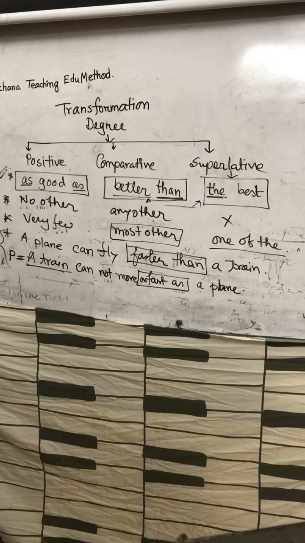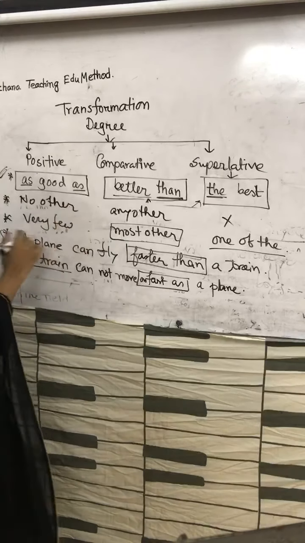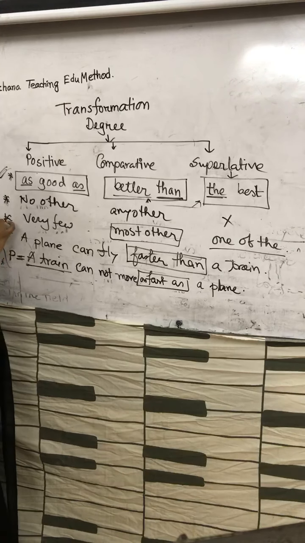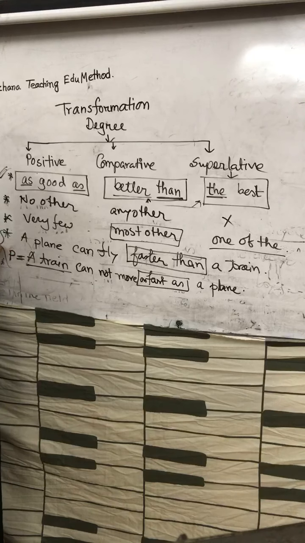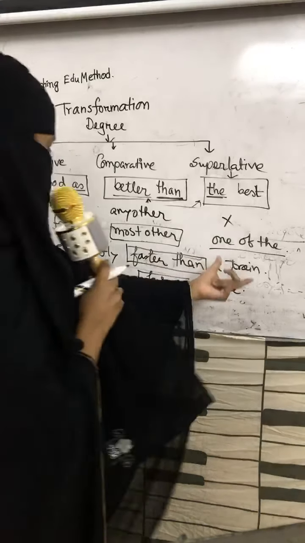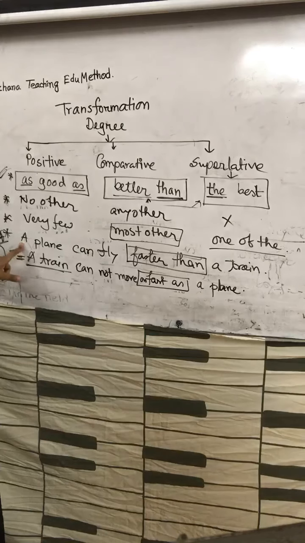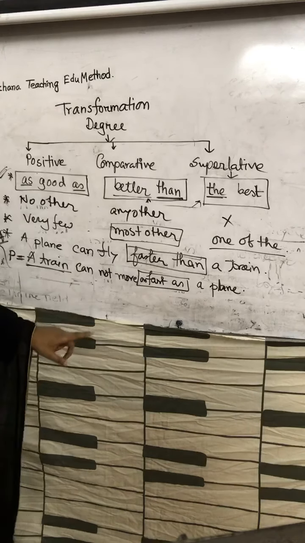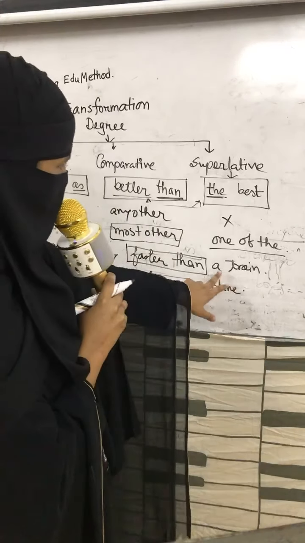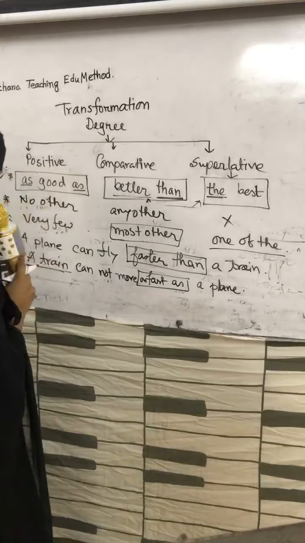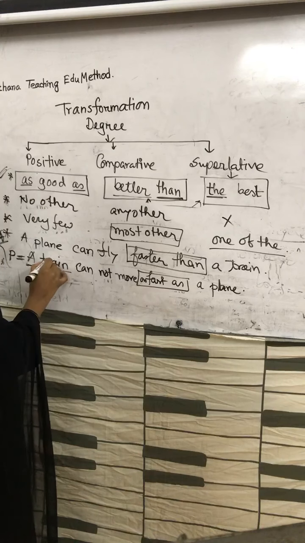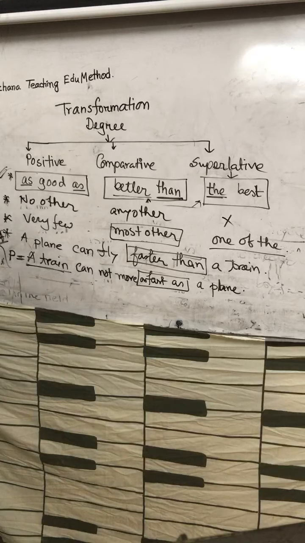These are three rules: no other, any other, very few, most of the, one of them, and the exceptional one. This is the exceptional sentence, because there are two subjects: a plane, a train. In the case of a plane, you have to change the word in the position of the object, and a train in the position of the subject. Okay, thank you.